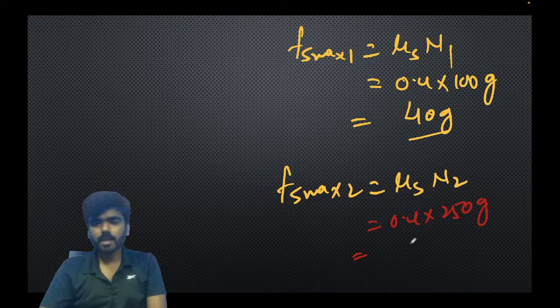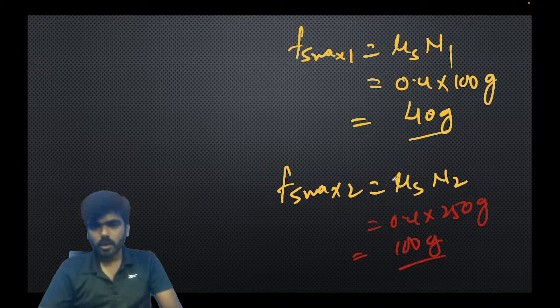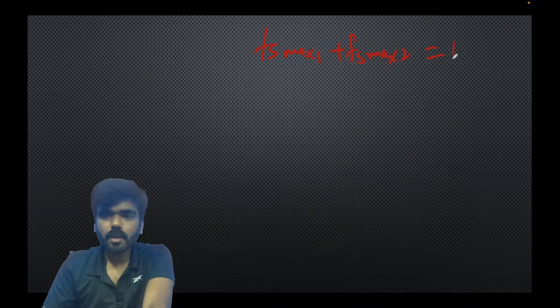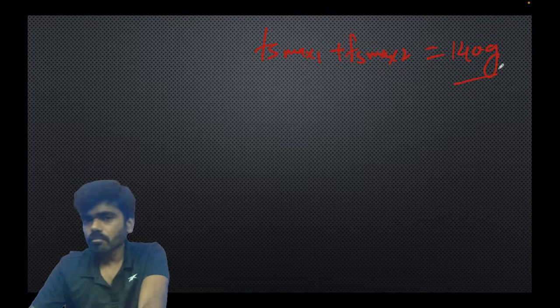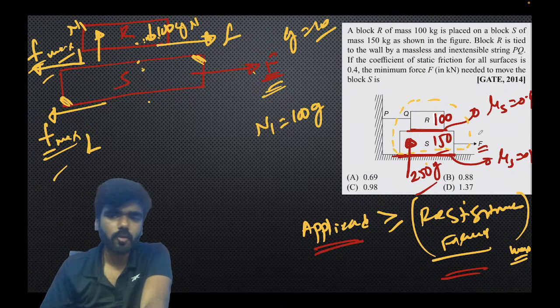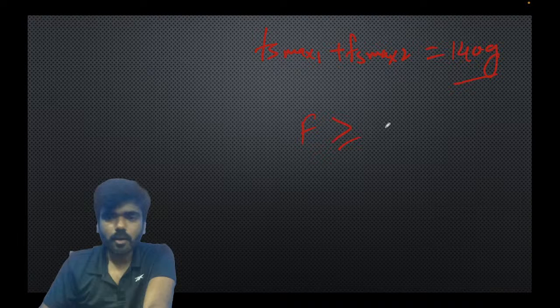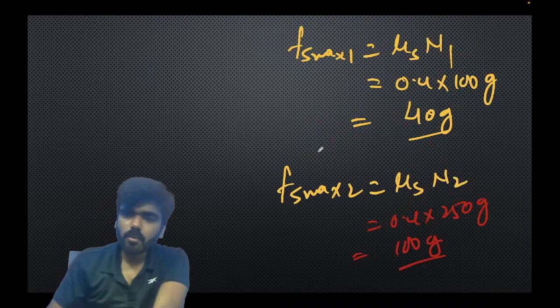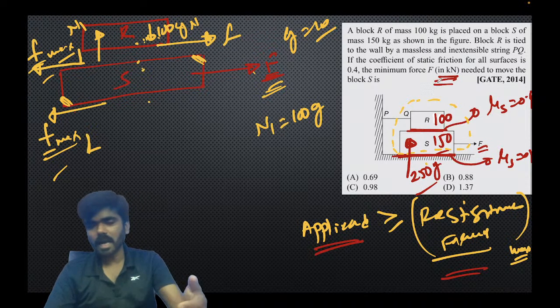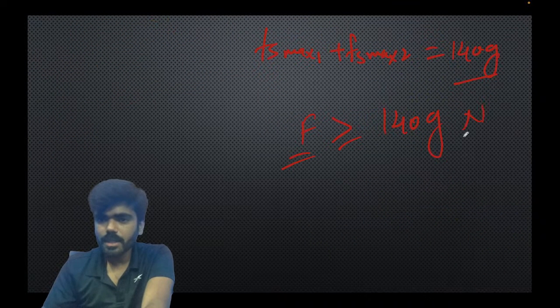This value will become, कितनी हो जाएगी? 100 G. So Fs max 1 plus Fs max 2 comes out to be 140 G. Now if I told you the applied force is greater than the maximum value of the resistive force, the block will move. If F is greater than or equal to 140 G, the block will move. Here the question has asked in kilonewton. This we have calculated in Newton, so let's divide it by 1000 to get kilonewton.